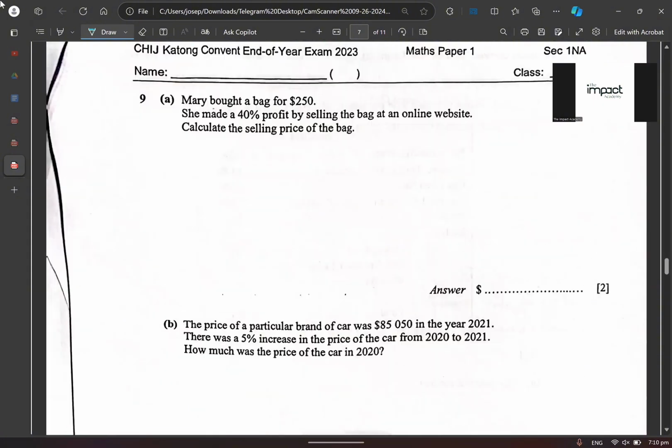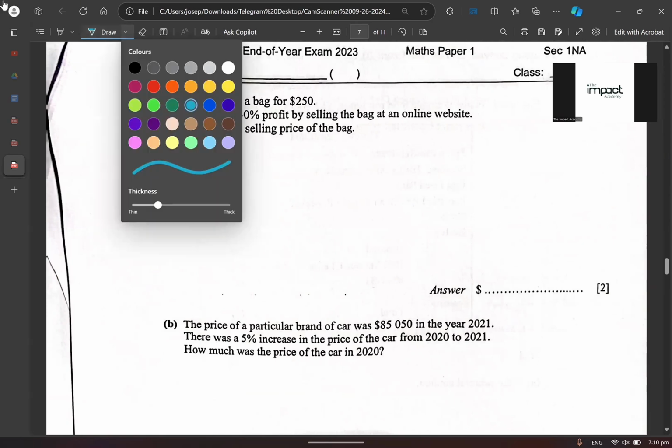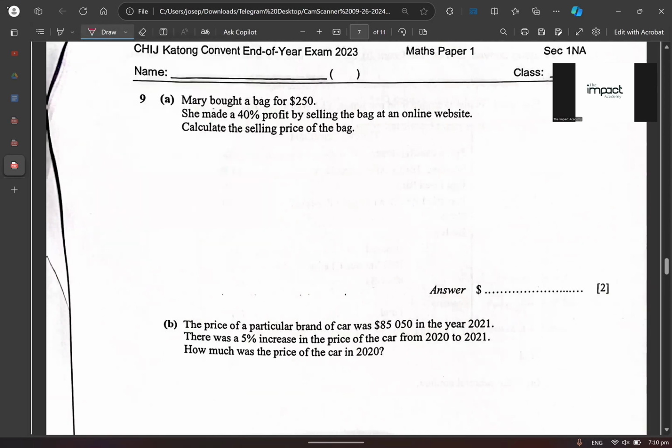Question 9a. 9a says what? Mary. What did Mary do? Mary had a little lamb. Is that true? No. Mary bought a bag for $250. So she bought it and then what did she do? She says, I'm going to sell it. Correct or not? She bought it at $250. Agree or disagree? All right, she bought at $250, right?